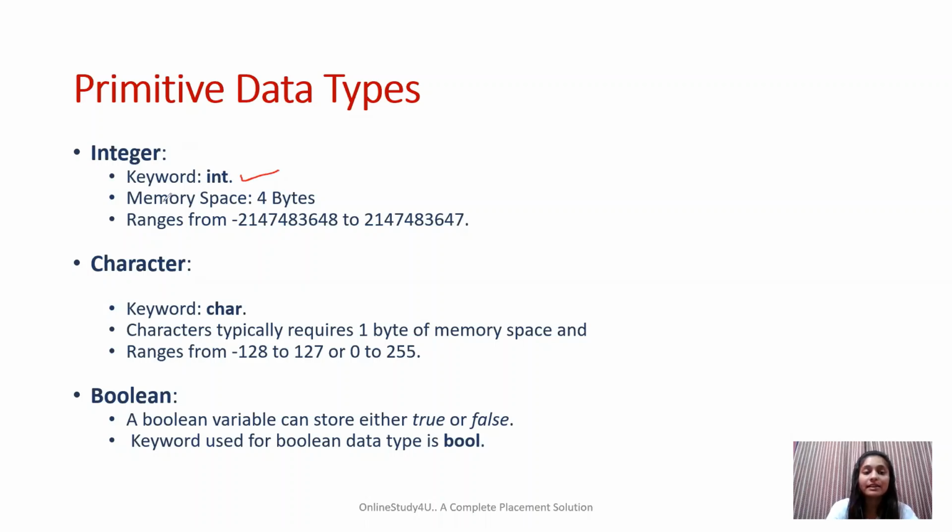Integer takes a memory space of 4 bytes, and the range of this integer is from this to this, which is very huge in itself. And how do we write an integer? Int, the keyword, then the variable, and then a semicolon. This is how we declare an integer variable. And if we need to initialize this, then we directly write the specific number we want. So this is about integers.